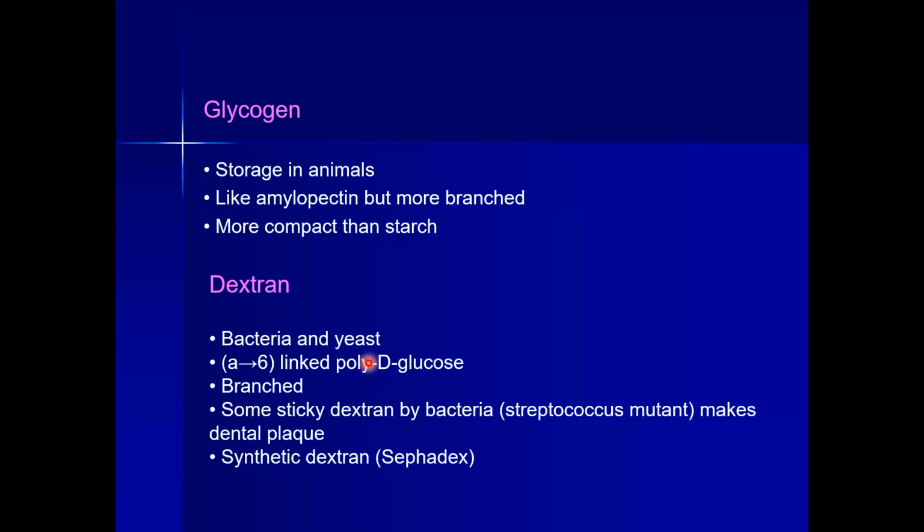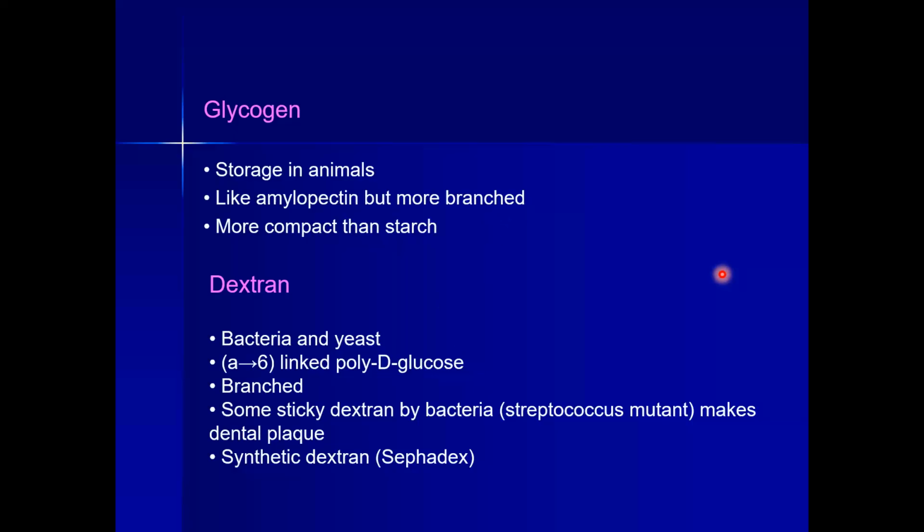And now glycogen. Glycogen is a storage carbohydrate that is stored in the form of energy in animals. And dextran is found in the bacteria and yeast.